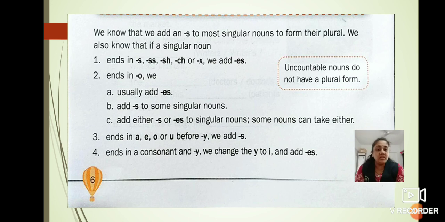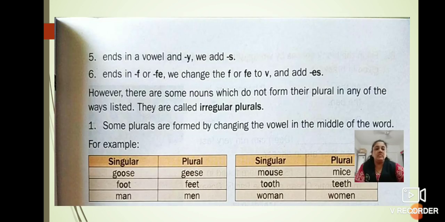Knowledge will remain knowledge only. Next, if the noun ends in a vowel and y, we add s. If the noun ends in f or fe, we change the f or fe to v and then add es.